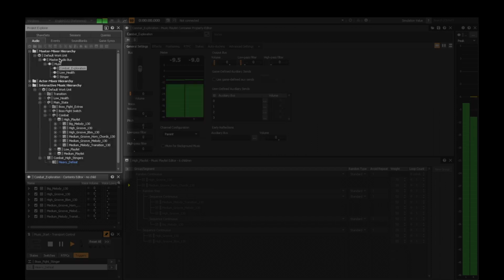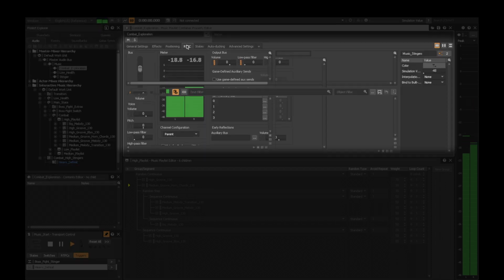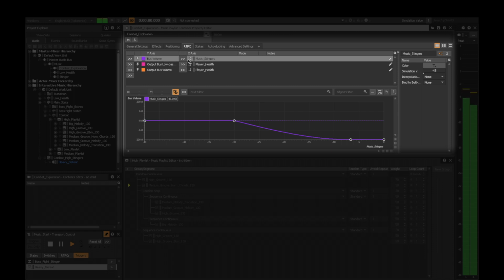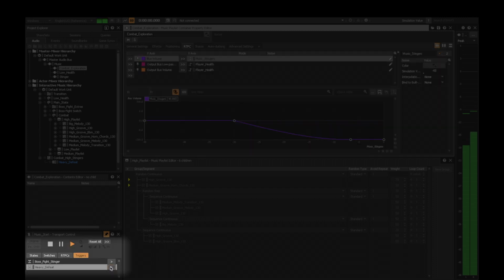In order for the stinger to stand out in the mix, I've ducked the Combat Explorer music bus via sidechain compression that uses an RTPC to monitor the level of the stinger, which is set to control the bus volume.